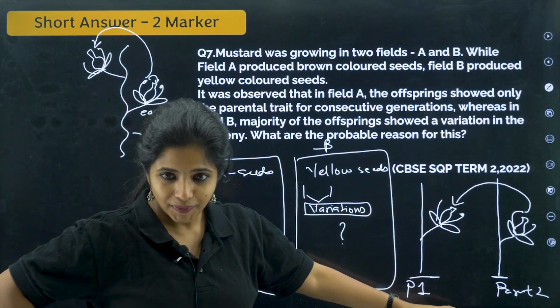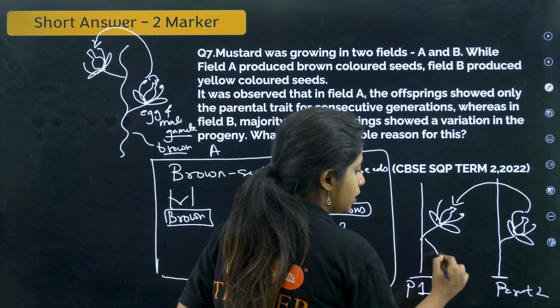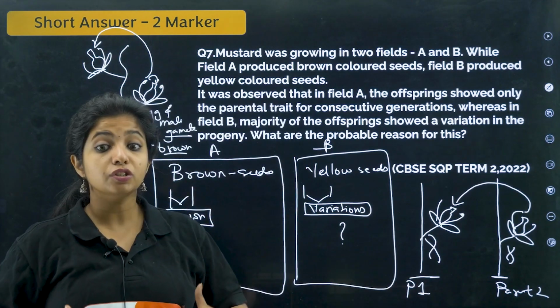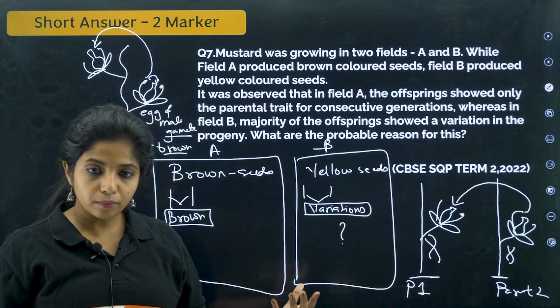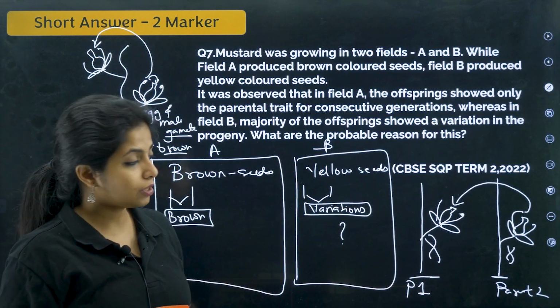But over here, when you see there are 2 parents being involved, that means the genetic material of this particular plant and that particular plant is getting mixed. That means there is new variation. So you would be finding different types of seeds over here. So that is the reason.